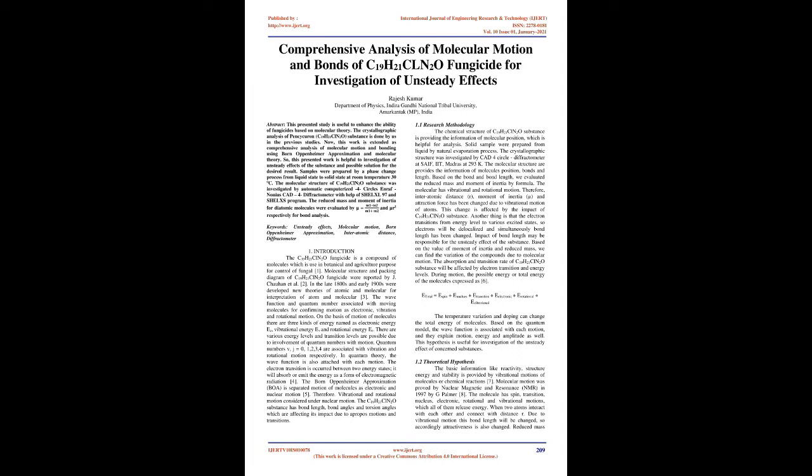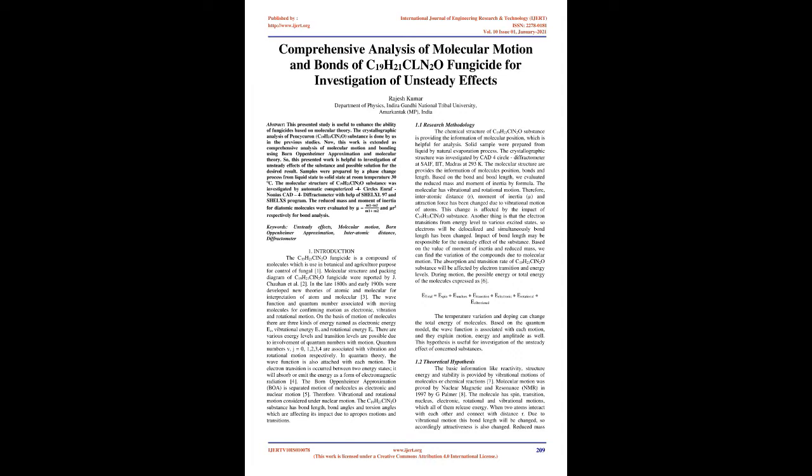result. Samples were prepared by a phase change process from liquid state to solid state at room temperature, 30 C. The molecular structure of C19H21ClN2O substance was investigated by an automatic computerized 4-circle Enraf-Nonius CAD4 diffractometer with the help of SHELXL-97 and SHELXS programs. The reduced mass and moment of inertia for diatomic molecules were evaluated by μ = m1m2/(m1+m2) and I = μR² respectively for bond analysis. Keywords: unsteady effects, molecular motion, Born-Oppenheimer approximation, interatomic distance, diffractometer.